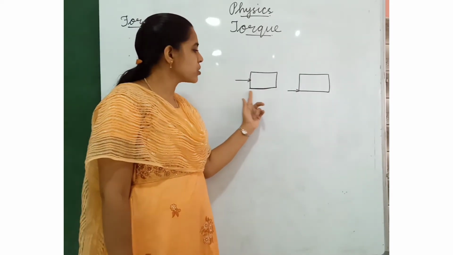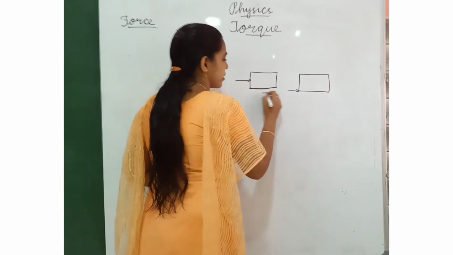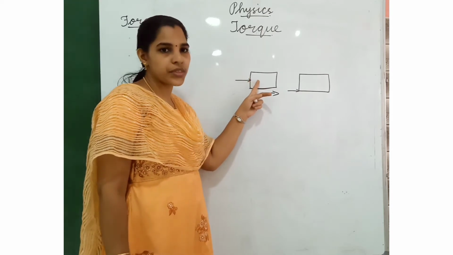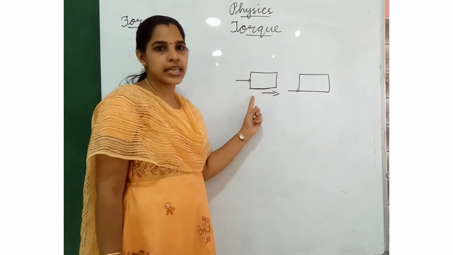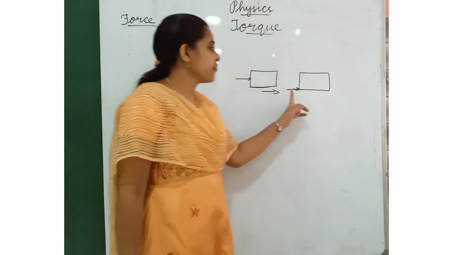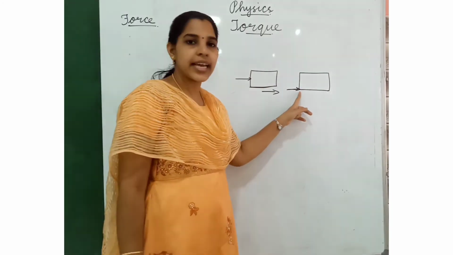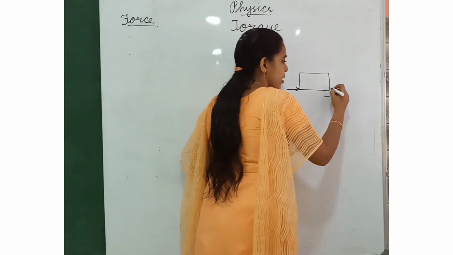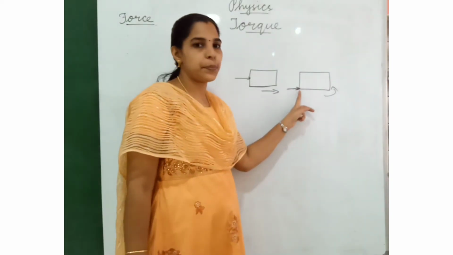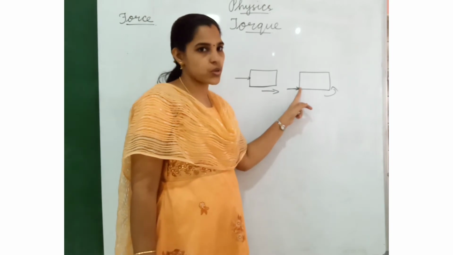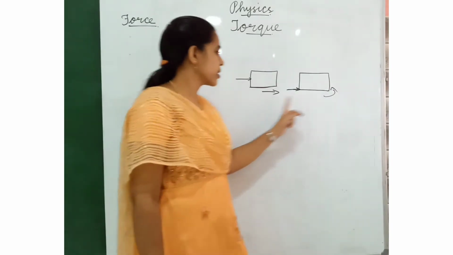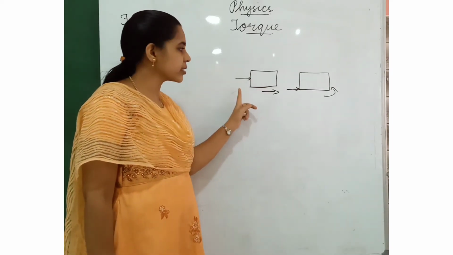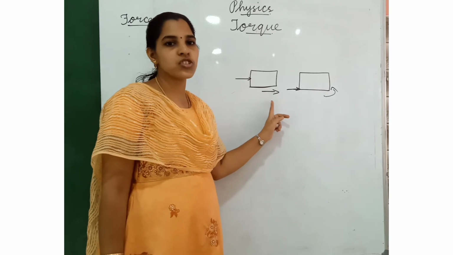The brick moves in a straight line. When we apply the force at the center of the brick, it moves in a straight line. When we apply the force at the end of the object, it will rotate. Because the force is applied at the end of the object, the object will rotate. But when we apply the force at the center of the object, it moves in a straight line.